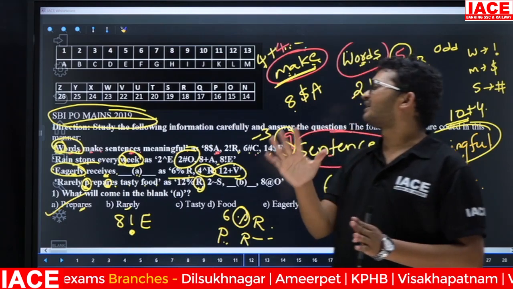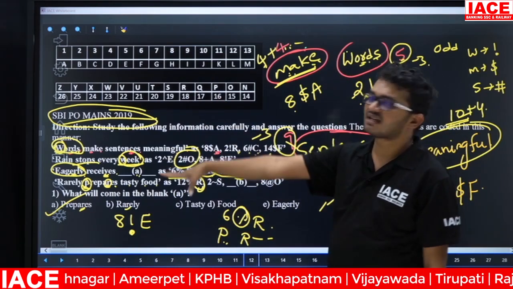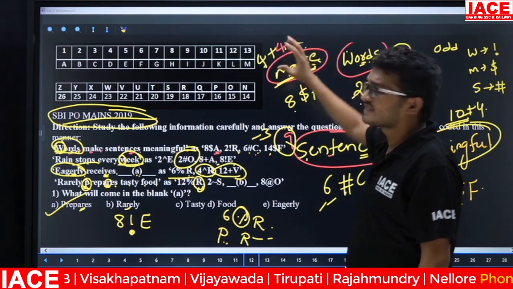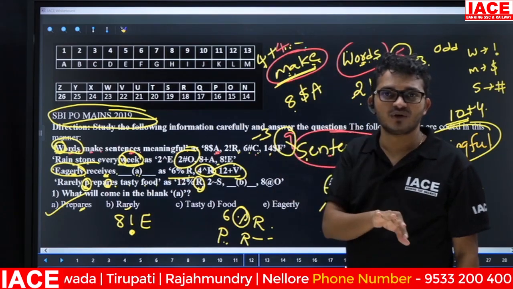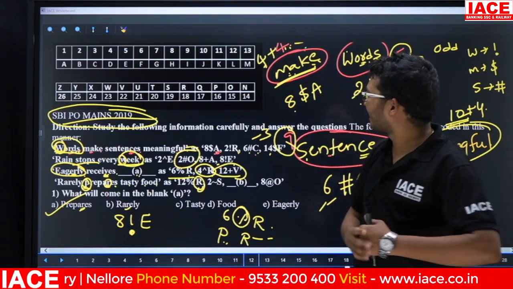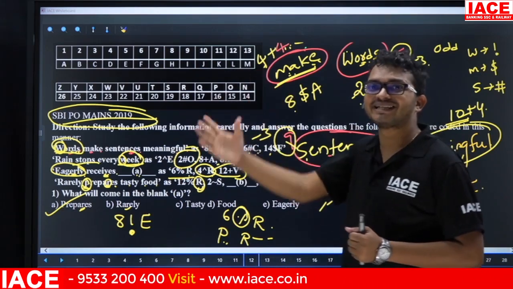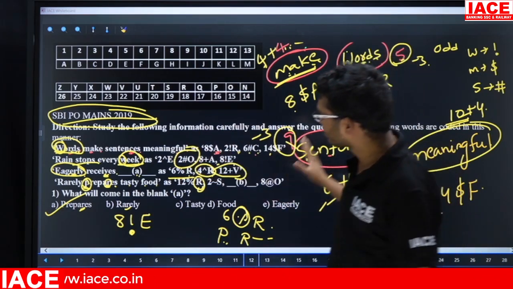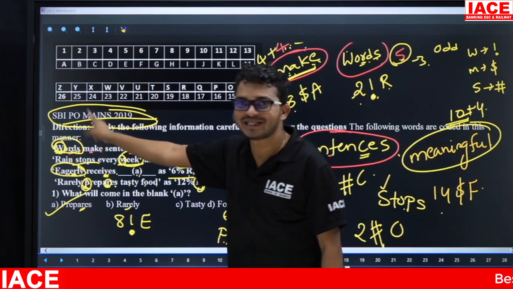Here the logic for letter is what? See here, the logic for letter is the first letter of the given word. Logic for number is if the word contains an even number of letters, plus 4; odd number of letters, minus 3. Logic for the letter here is what? From the right-hand third letter. Yes. They gave this question in 2019 SBI PO mains.